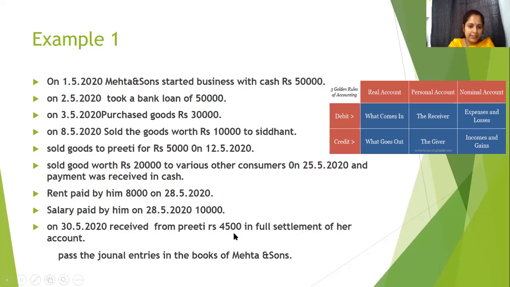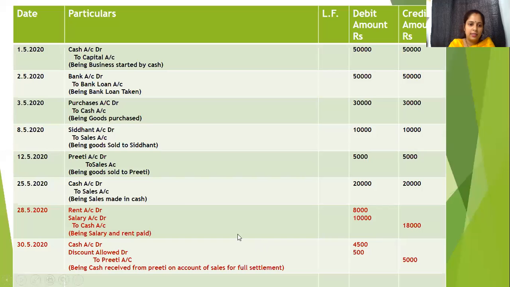Since we are receiving cash 4,500, cash is coming in, real account, it will be debited. And from whom we are receiving? Who is the giver? Preeti is the giver, and in full settlement, so Preeti account will be credited. Again, cash account debit 4,500, discount allowed account debit 500, to Preeti account 5,000.